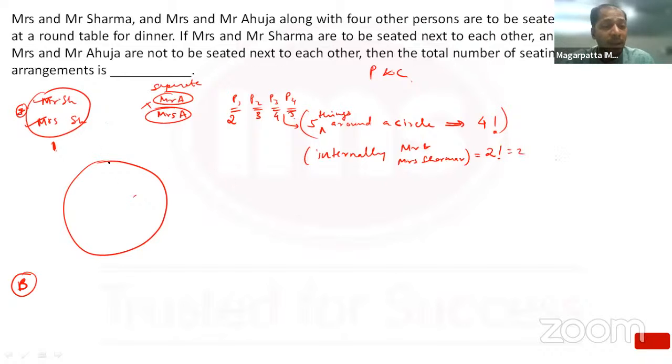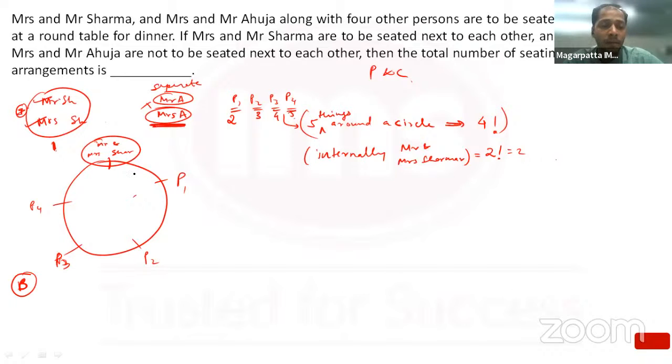Once I've made Mr. and Mrs. Sharma sit, and say there is a P1 here, P2 here, P3 here, and P4 here, I also have to make Mr. and Mrs. Ahuja sit. In how many ways can they be offered chairs?